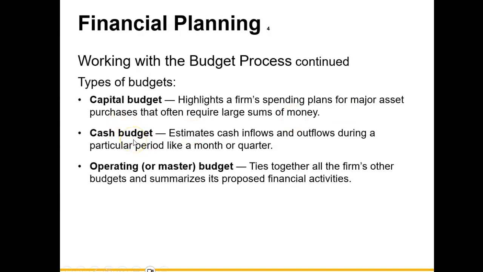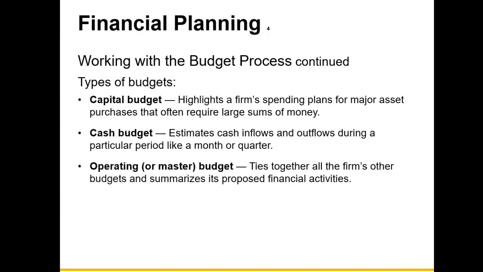Your cash budget estimates your cash inflows and outflows during a period like a month or a quarter. So again, we're saying what are the expected cash inflows for the next month? What are the sources of those expected cash inflows? What are the expected cash outflows for the next month? And again, for what? It could be for rent, utilities, insurance, car note payment.